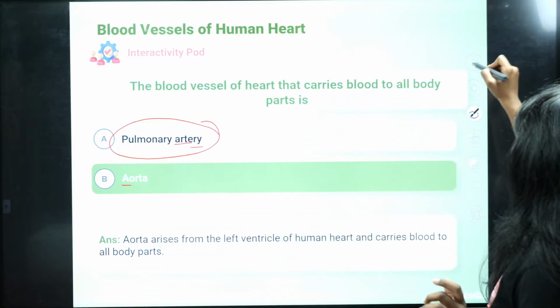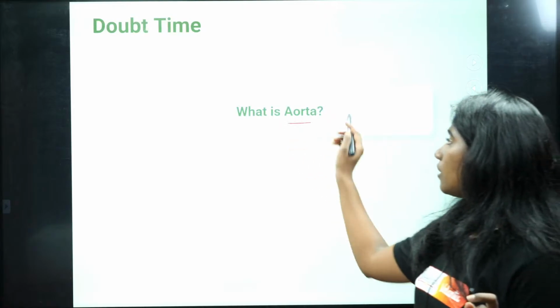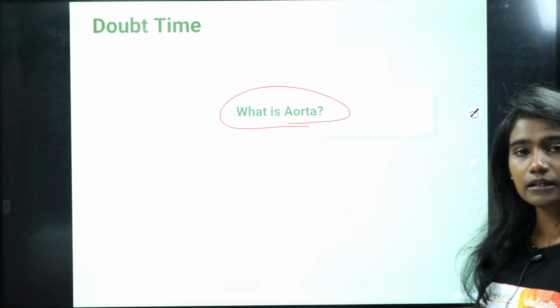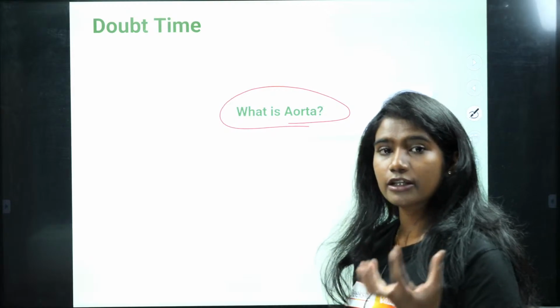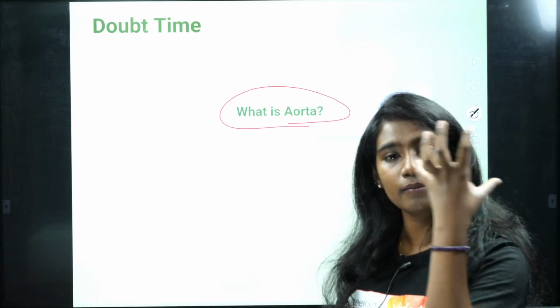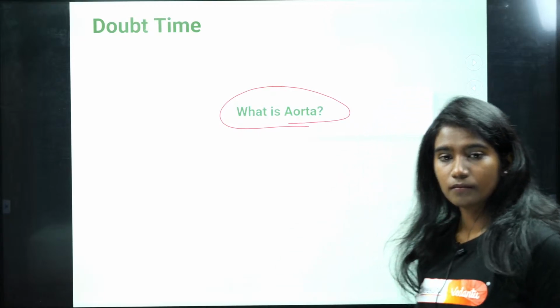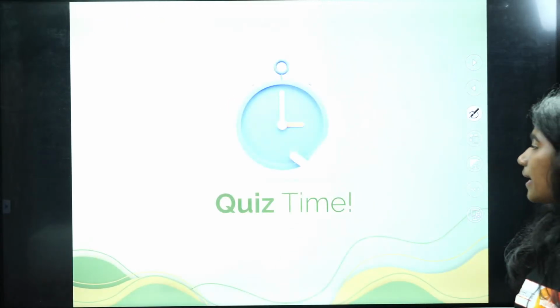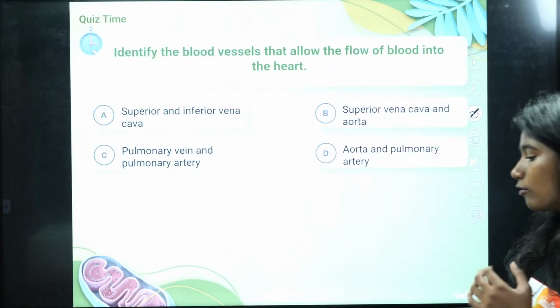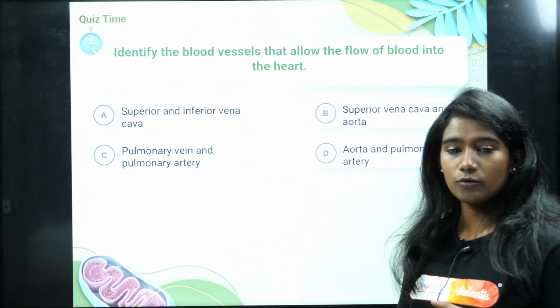Clear with that? Okay, so now what is aorta? It is a type of blood vessel which carries oxygenated blood from left ventricle to different parts of the body. Okay, fine. So now I want you all to answer these questions.